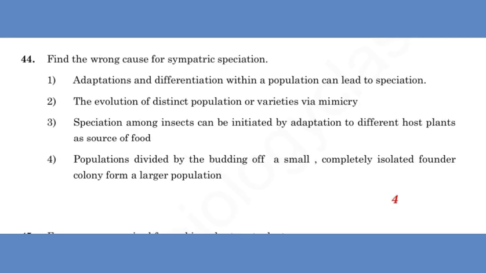The next question, find the wrong cause of sympatric speciation. Here it is asked about a wrong cause of sympatric speciation. Adaptation and differentiation within a population can lead to speciation. Yes, it is true. Evolution of a distinct population or a variety via mimicry.